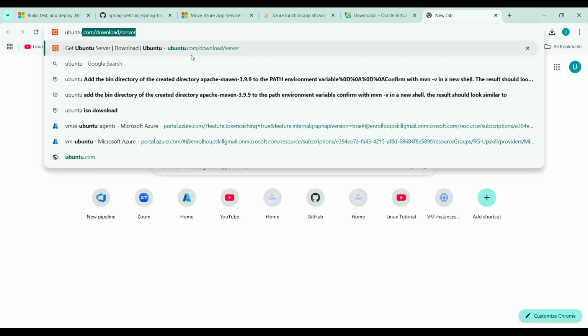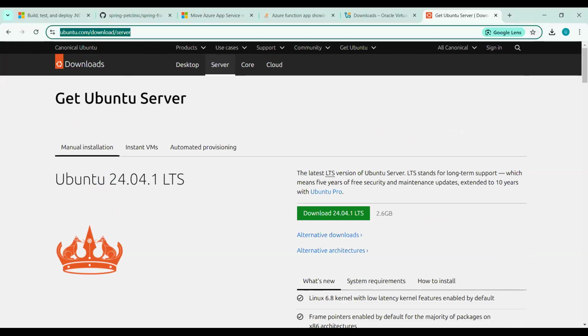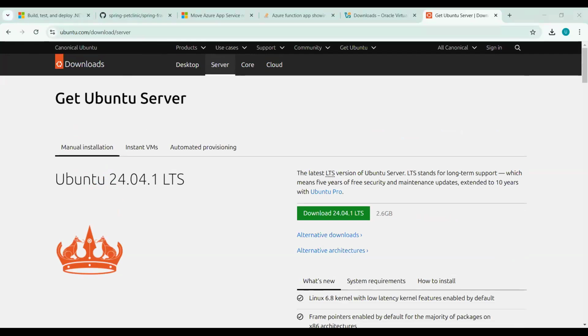Ubuntu. At this point, you must know there are two types of operating system. One is a server operating system and another is a client operating system. Being a DevOps engineer, we have to work on a server operating system. And this is the official website of Ubuntu where you can go and download the operating system. Here you can see it is showing 2.6 GB. You have to download this ISO image.